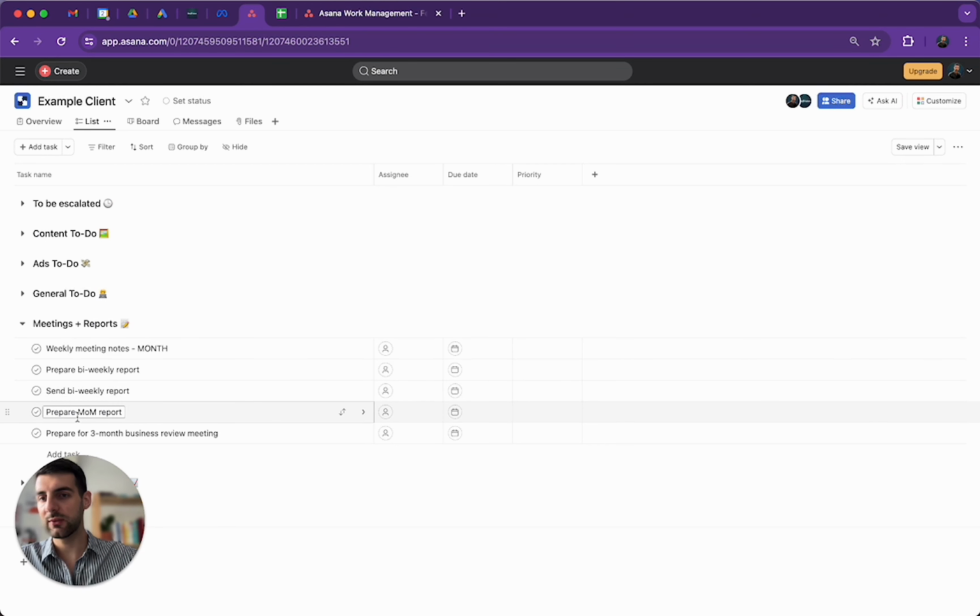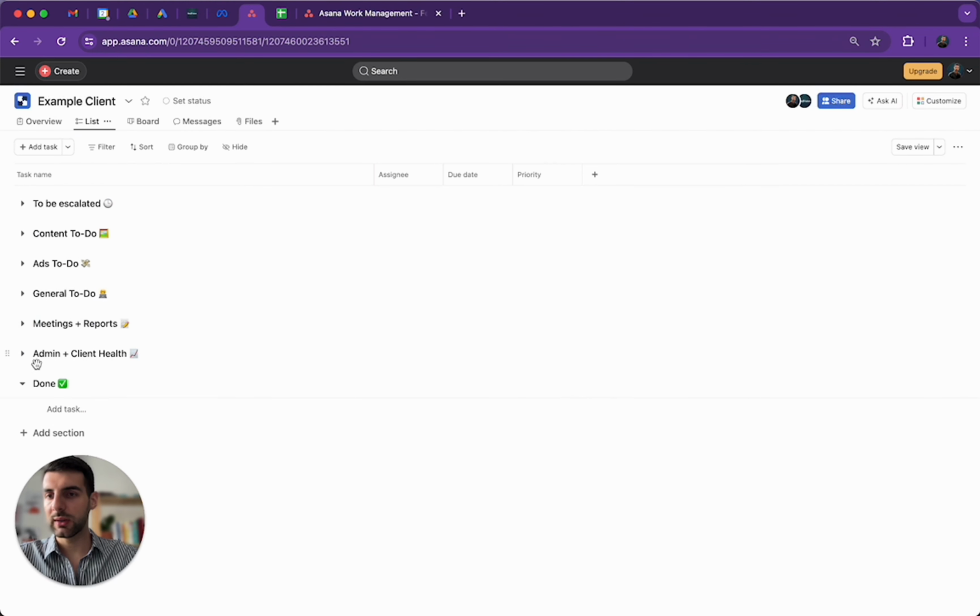And that's why we also have the prepare month over month report. So this would be just showing the difference month over month. And then we have the 3-month business review meeting. Usually our contracts are 3 months and 6 months. So what we do is, when we're reaching the 3rd month, even if it's a 6-month contract, we still do a business review meeting, which is combining all the information that we have reviewed so far, all the results, everything that we have done, just so we can see if we're moving in the right direction. And this is done with the client.